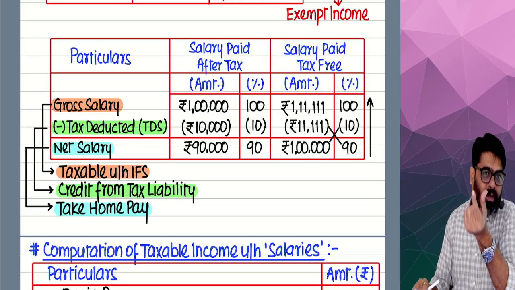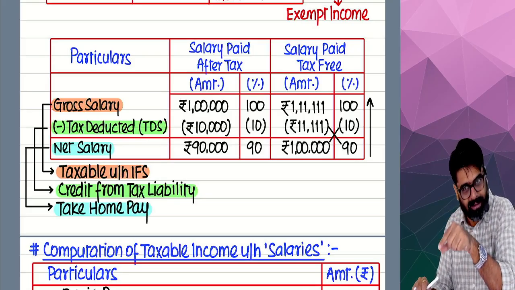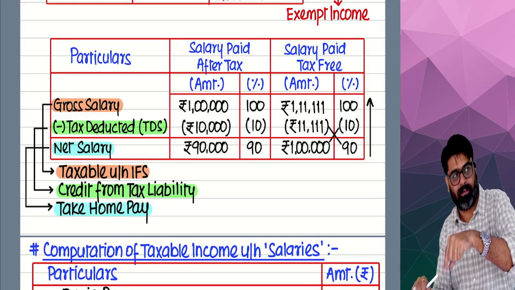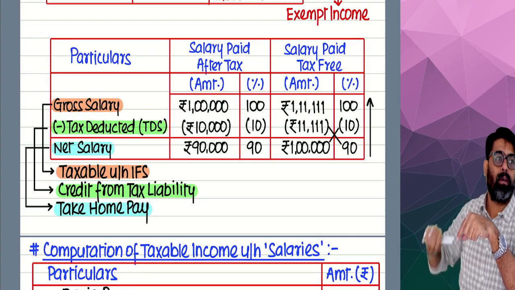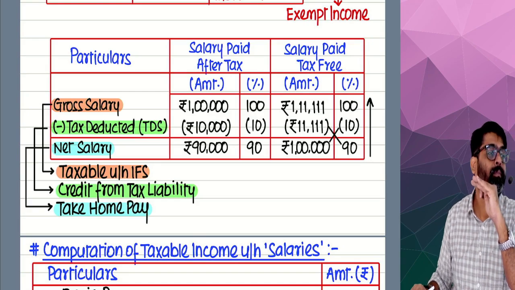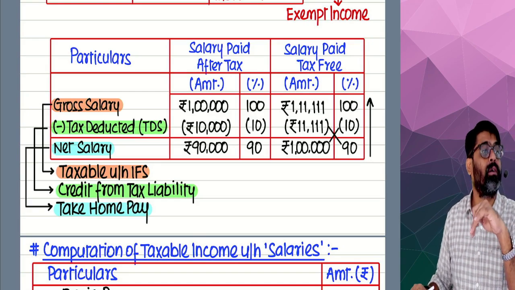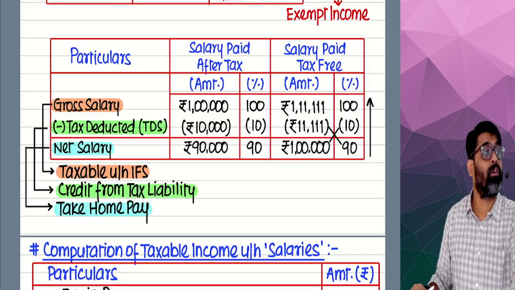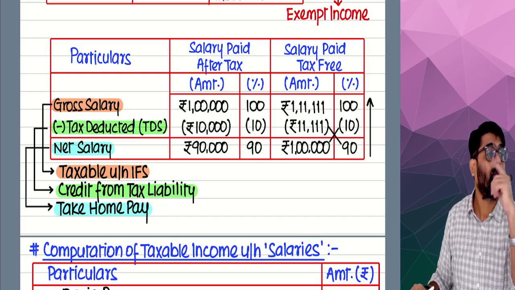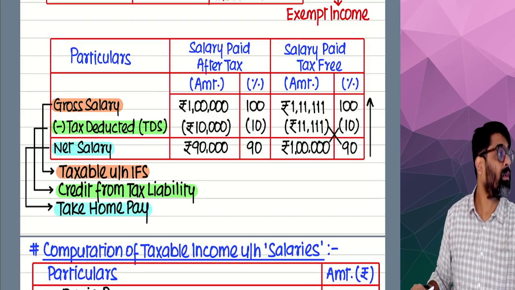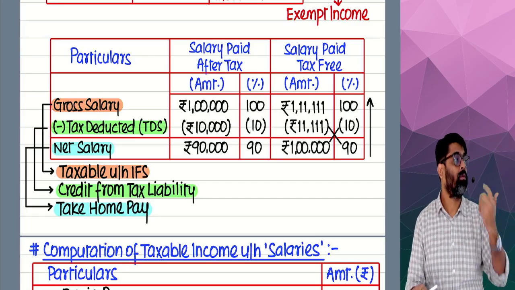So that 10,000 which was deducted as TDS was her income only, which went to the government. What is this? Application of income. Is it income or not an income? So 10,000 will be her income and the 90,000 which she has received is also her income. So how much is her income? Under the head salary, she will have to first show 1 lakh as her income. Yes or no? But sir, 10,000 tax is already paid.